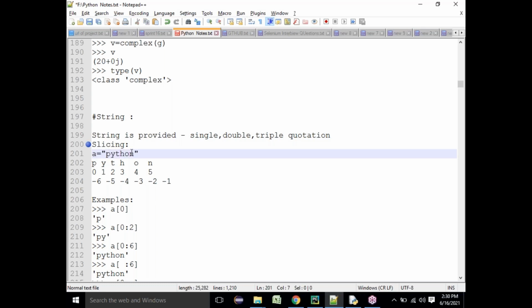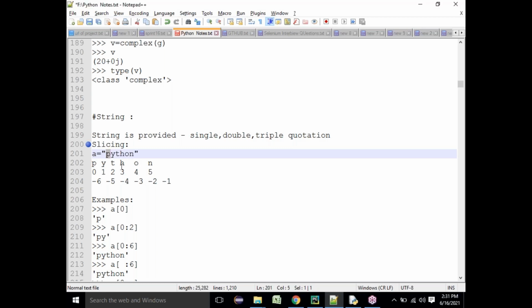So how do you access the data? You can access the data by using the index. If I say a of 0, a is nothing but the string, right? So a of 0 means the first character of my string. P is called a of 0. If I want to retrieve the p from this whole string, how do I do that? I can say a of 0.